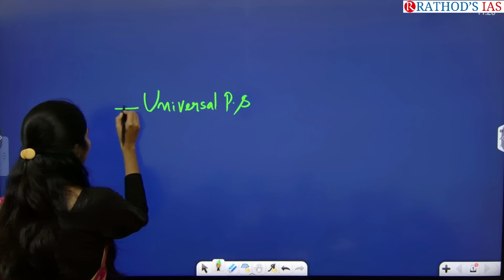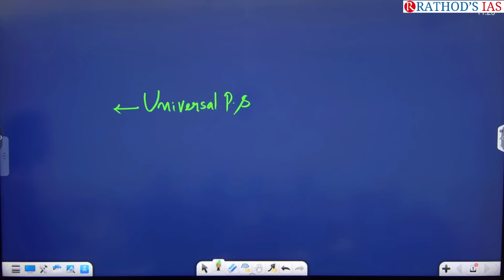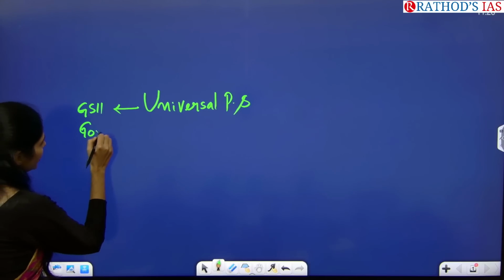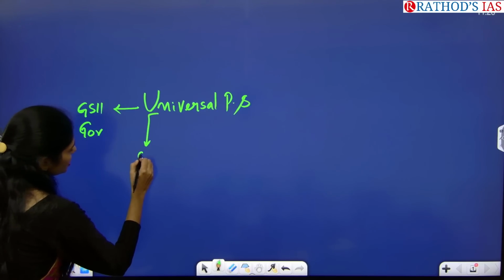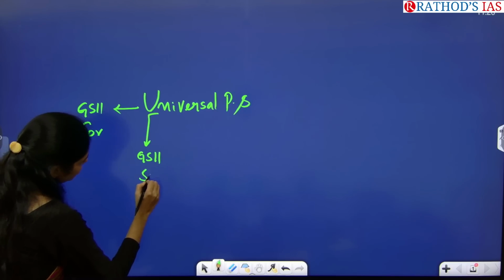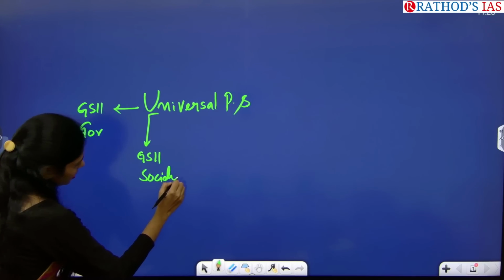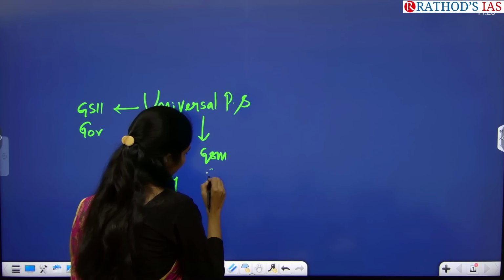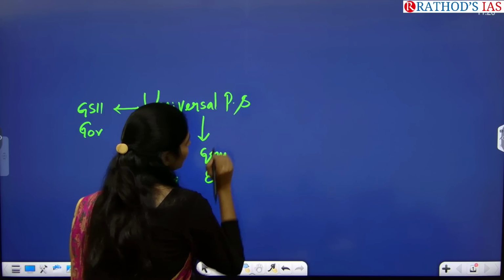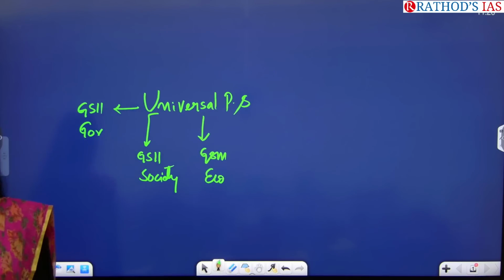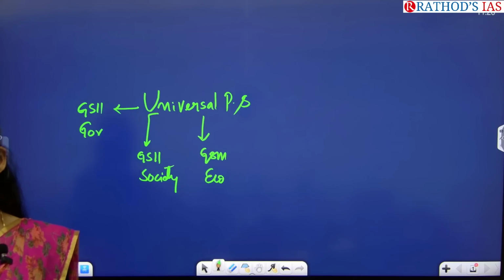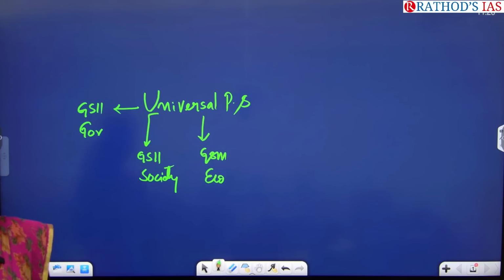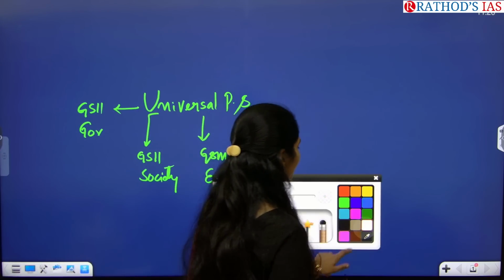So from which subject will you be seeing this? From GS paper 2 under governance. Next, from GS paper 2 under society. Next. Yes, from GS paper 3 under economy. Next. Any other subjects can we connect here? Okay, so what are the dimensions you have to see?